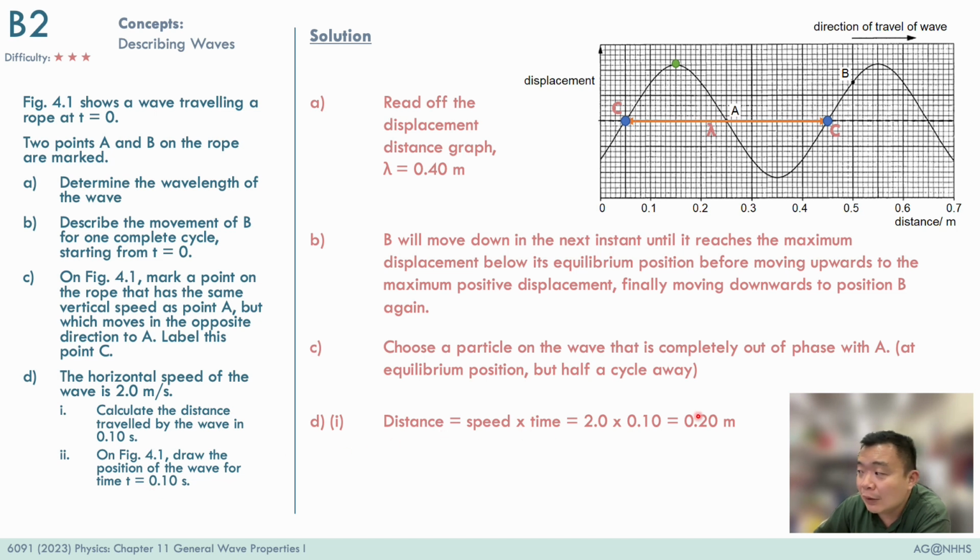So we noted that in 0.1 seconds the wave would have travelled towards the right by 0.2 meters as shown over here. This means that all my crests and all my troughs will move towards the right by 0.2 meters. So here I mark the new position of the trough after it moved rightwards by 0.2 meters. We can repeat this analysis for the trough and for the crest, and for all the rest positions. Basically we will get coordinates like this if we do it slowly and carefully, and this will therefore be the graph of the wave after 0.1 seconds.